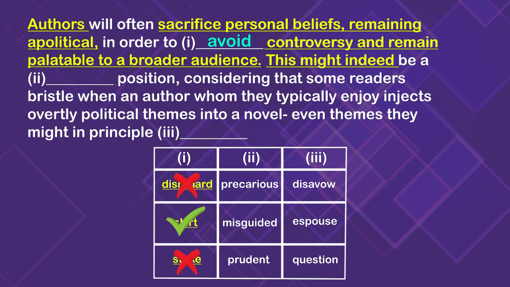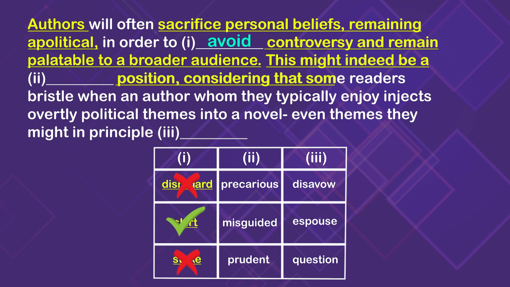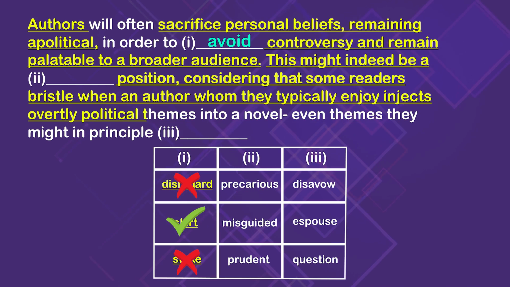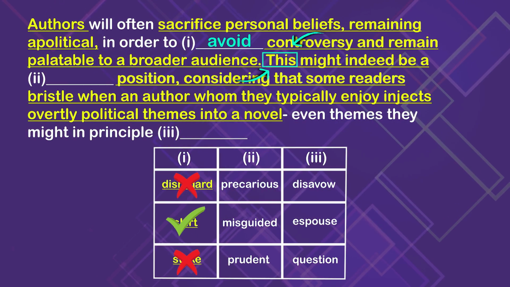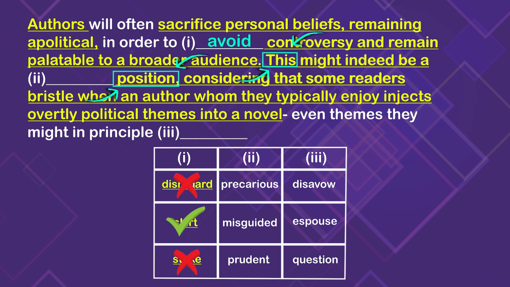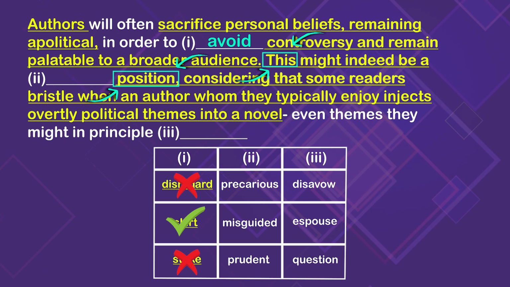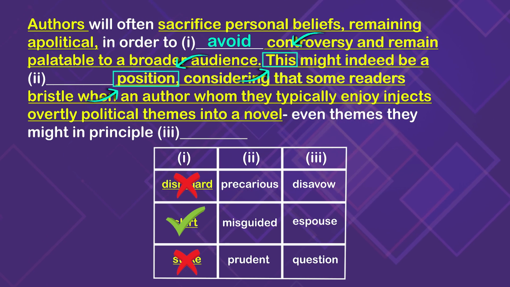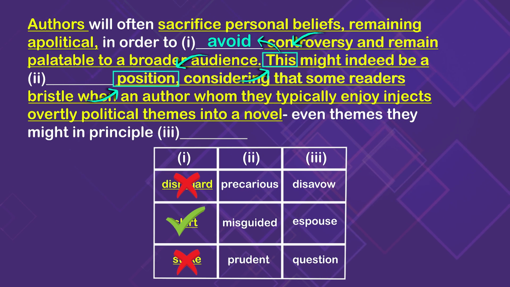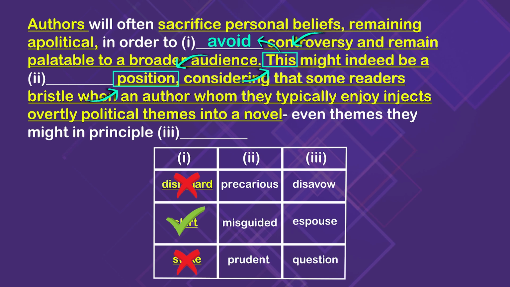This might indeed be a blank position, considering that some readers bristle when an author whom they typically enjoy injects overtly political themes into a novel. I'm going to stop at that dash and really think about what this part of the text completion is communicating. Let's establish what this is referring to, because that's important. This is describing a position. So this must be a position that authors take, which means that this refers back to avoiding controversy. So avoiding controversy might be a blank position.